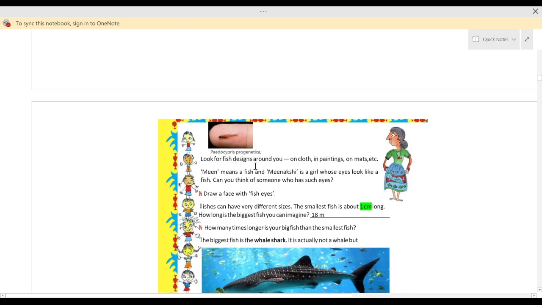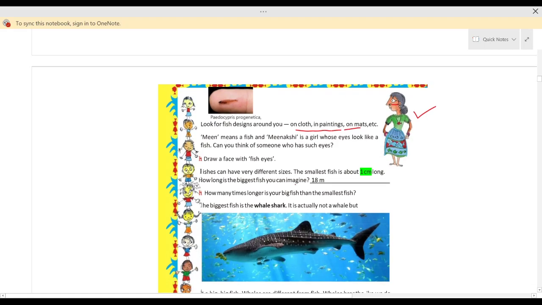Now look for fish designs around you on cloth, in paintings, on mats, etc. So children, here you can see fish designs on paintings, mats, etc. Meen means a fish, and Meenakshi is a girl whose eyes look like a fish. So this girl's name is Meenakshi and her eyes look like a fish. Okay, can you think of someone who has such eyes? So yes, you can. I have drawn a girl on the next page. I will show you later on. Draw a face with fish eyes. I will show this on the next page.